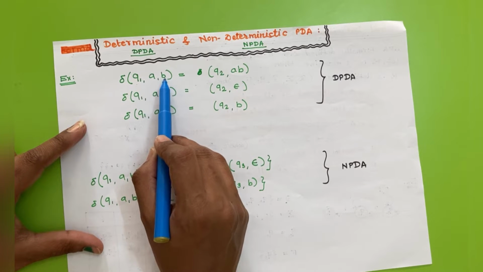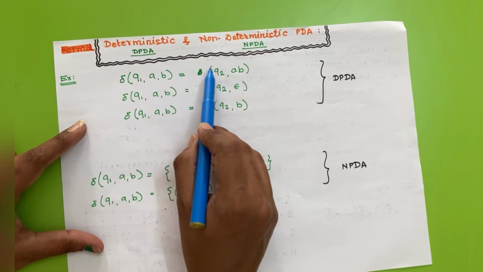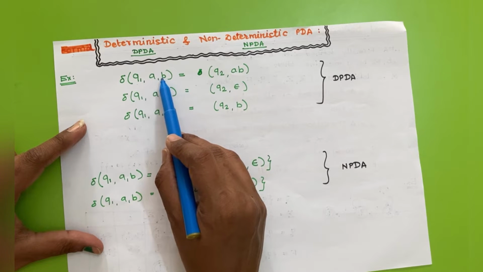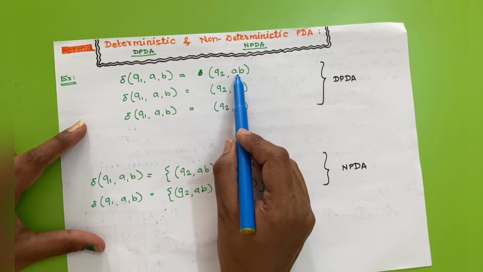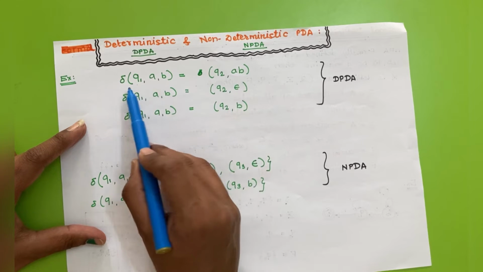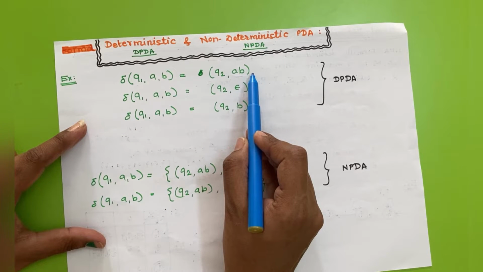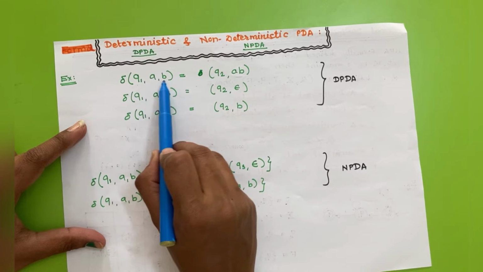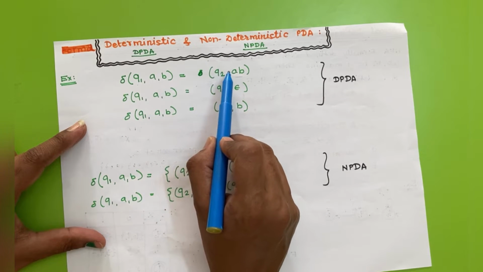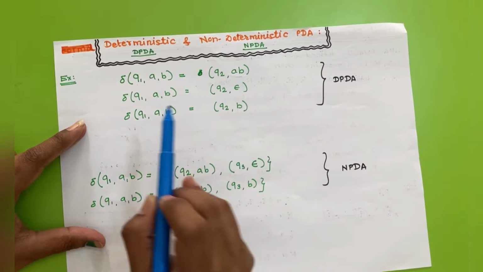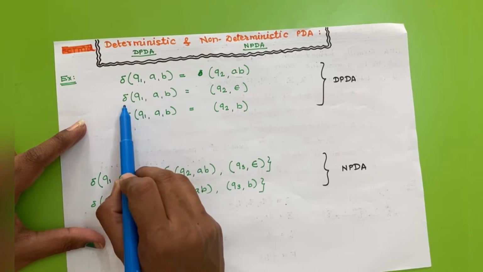At that time the top of the stack is B, then we move to state Q1 and push A onto the stack, so the resultant stack top will be AB. This transition is deterministic in nature because we know that we have to perform only a single operation, that is the push operation. The same is the case with this transition also.